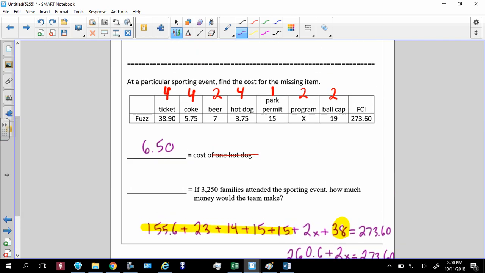Now remember that this question here is not a continuation. If 3,250 families attend the sporting event, well, on average, they're going to spend $273.60. I'm just going to multiply these two together. So that means $889,200 is the expected revenue of each game.